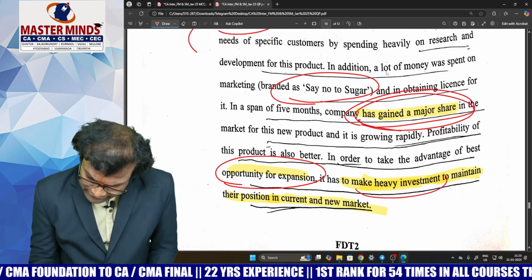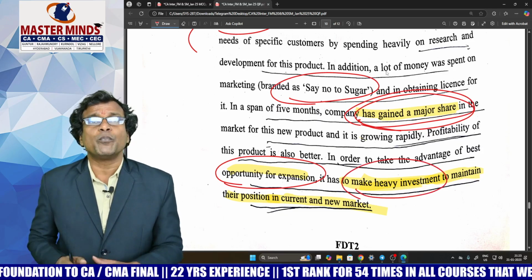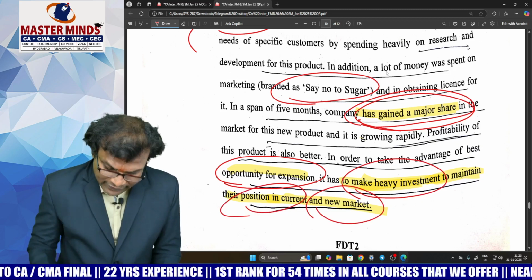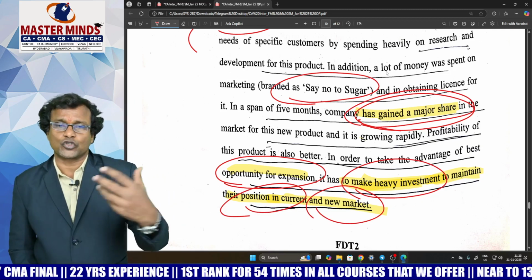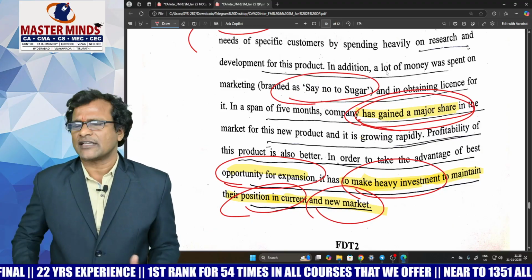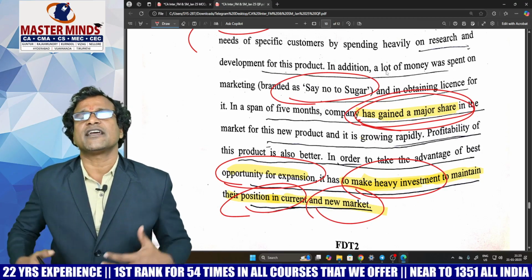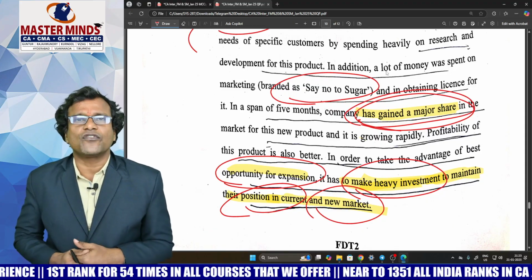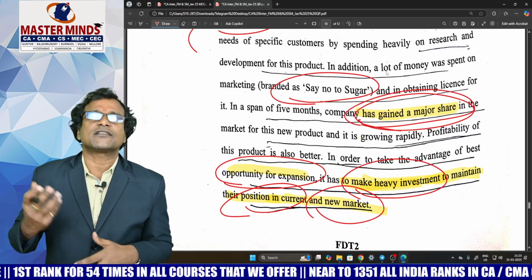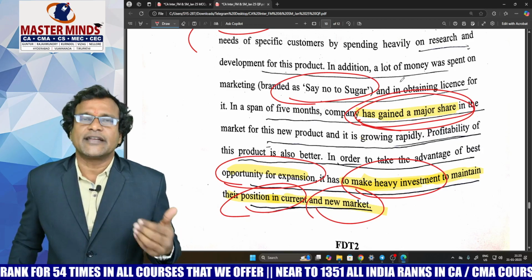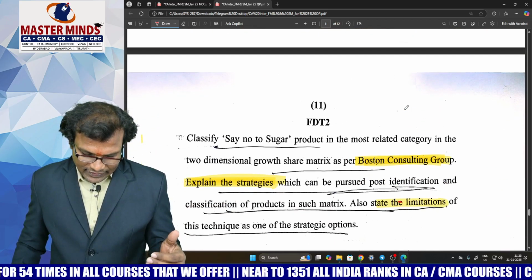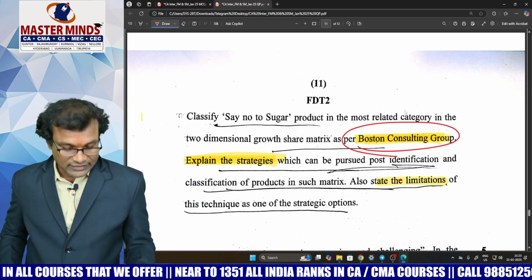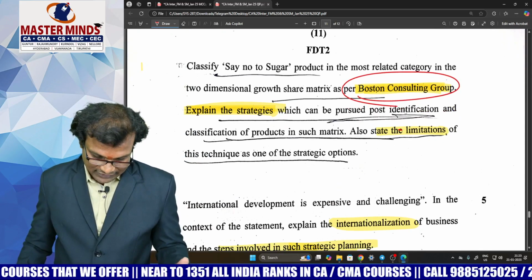So it needs a heavy investment to maintain their current position in the market, and they want to enhance their market position in future also. It's doing well. It has a large customer base, means it has large market share. There is a very good market growth for that product, means market share is high, market growth is very high. It represents the stars category in BCG Matrix. Classify say no to sugar product falls under stars category.